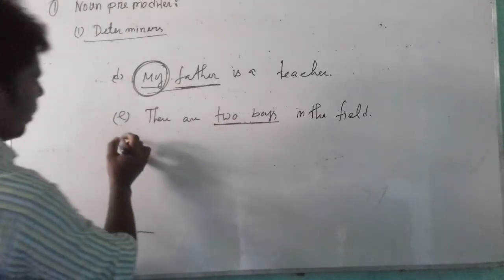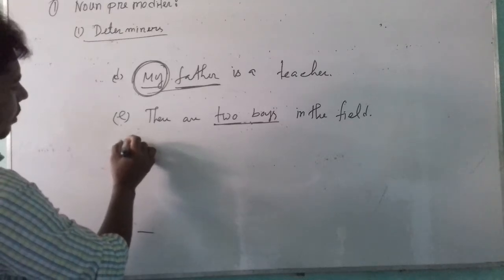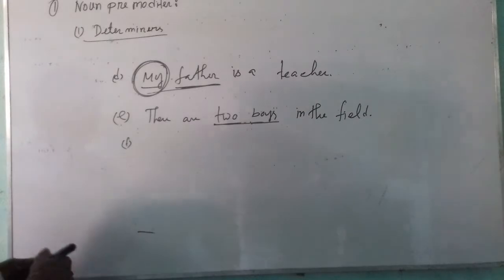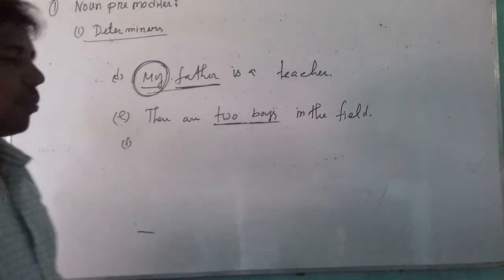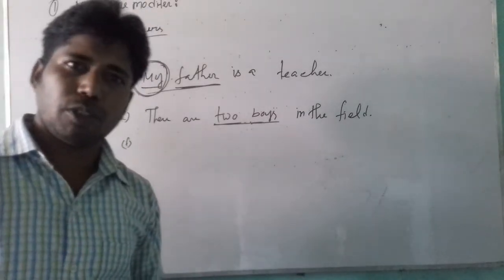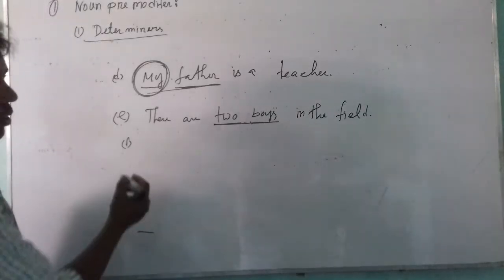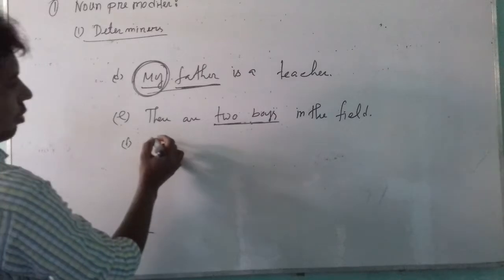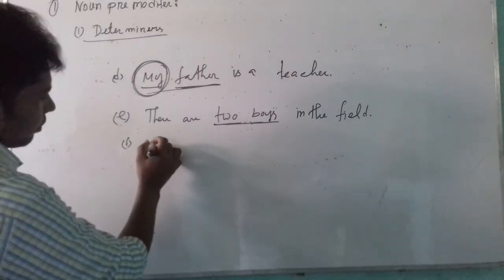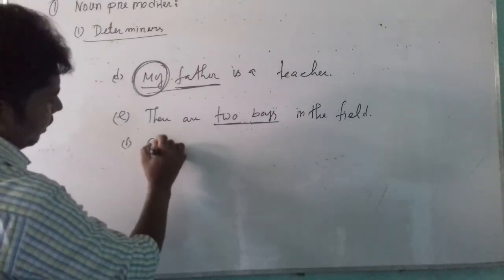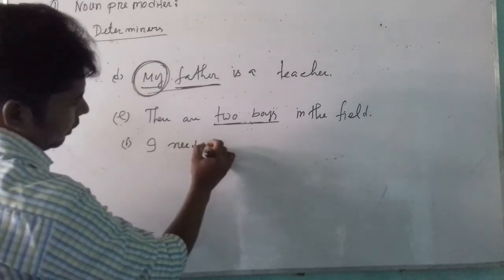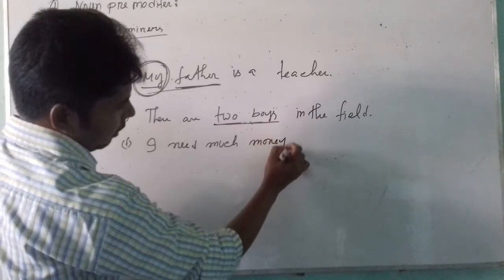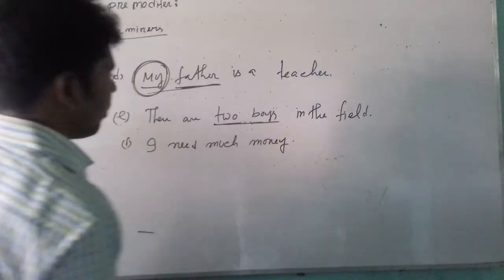Last, quantifiers. We know that quantifiers are used as pre-modifiers of nouns. Now I am showing you. I need mass money.